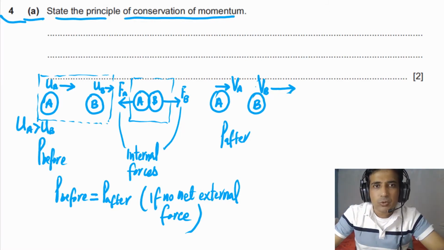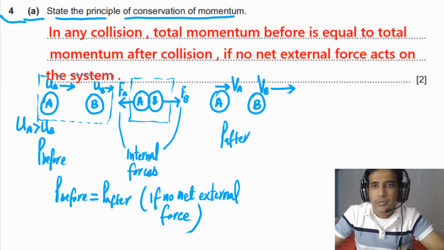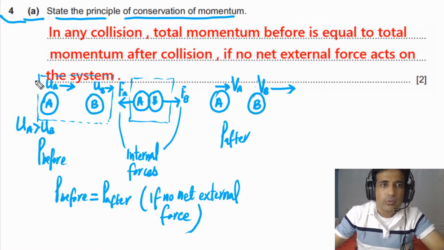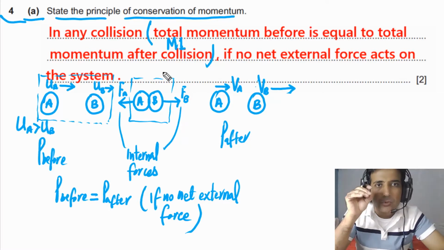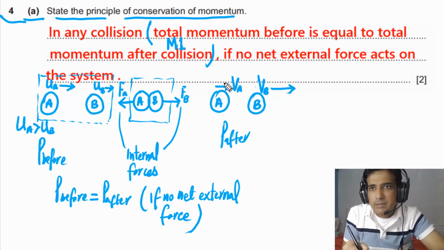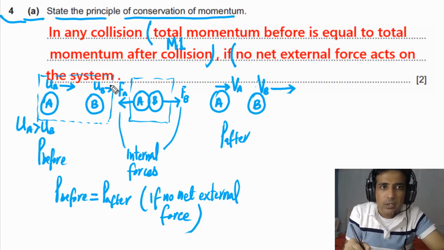Let me show you how you can write down a proper answer. In your answer, if you have mentioned total momentum before is equal to total momentum after, you will get 1 mark, and this is the M mark, meaning it has to be in your answer. The second mark is the A mark if you have mentioned no external force acts on the system.